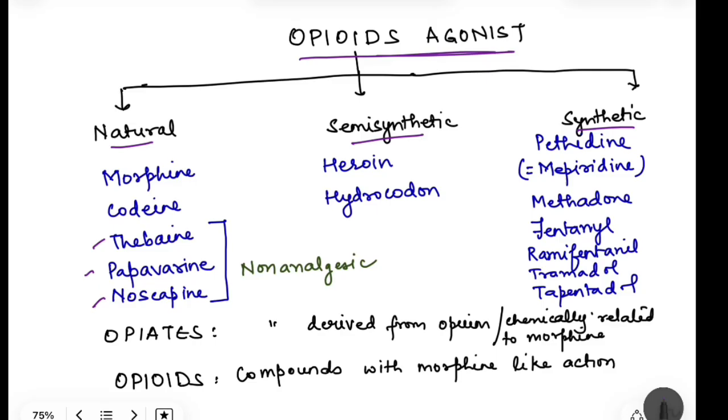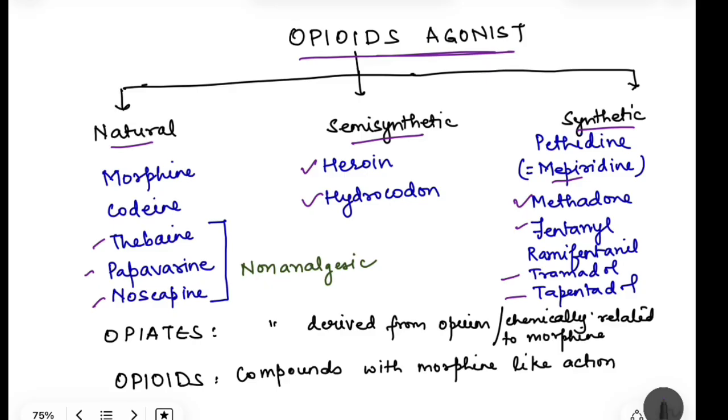Then in semi-synthetic, we have heroin and hydrocodone. Then synthetic, we have many drugs. We have pethidine, which is also known as meperidine. Then methadone. Then we have fentanyl and its analogs: fentanyl, remifentanil, sufentanil. Then we have tramadol and tapentadol. So those are the drugs.